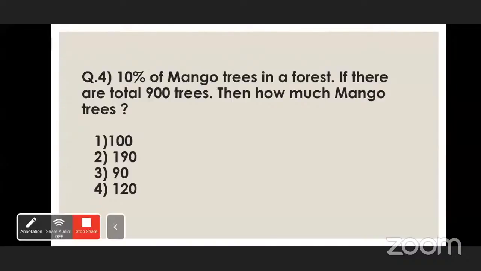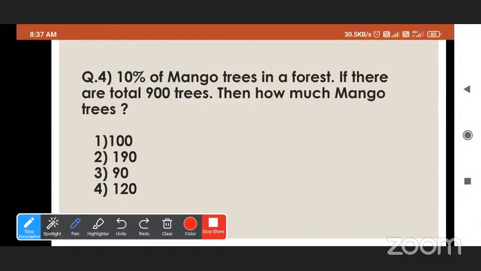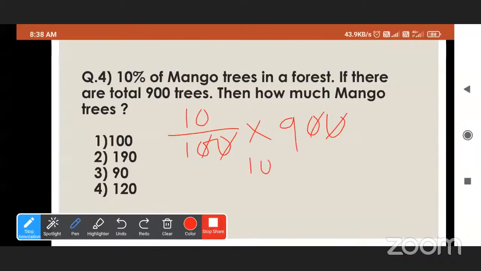Okay, what do we have to do? 10 upon 100 multiplied by 900. Now cut a 0, cut a 0. Okay, we will get 10 multiplied by 9. Okay, 90. So we will get 90. Third option is correct. Okay, very good. This option is very right.